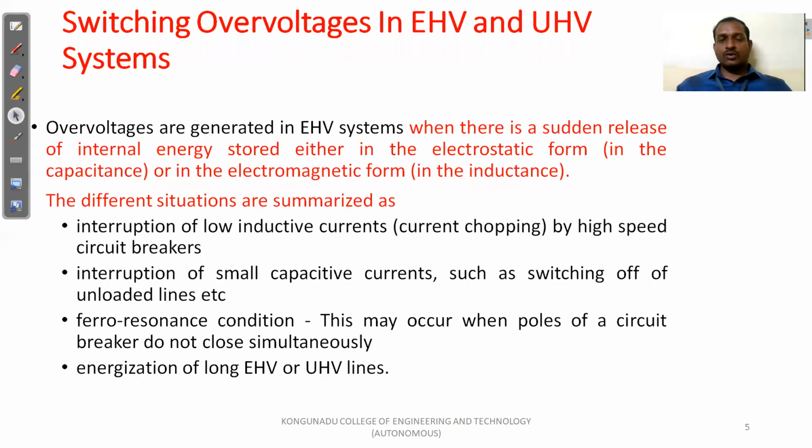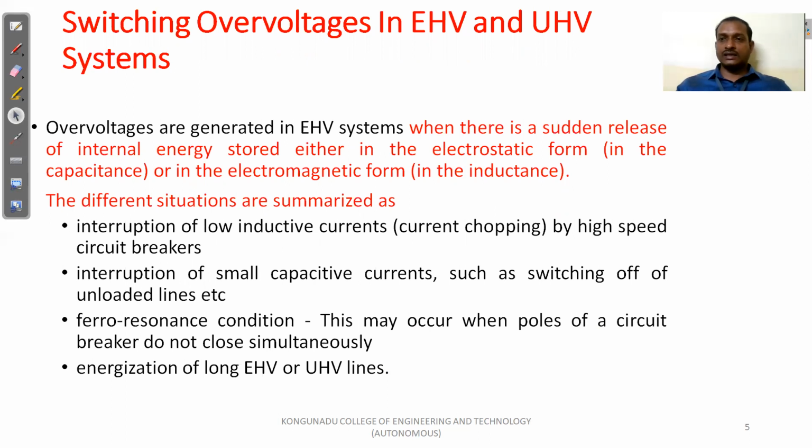Now, switching over voltages in EHV and UHV systems, that is, extra high voltage and ultra high voltage systems. Switching surges will be generated in these systems.